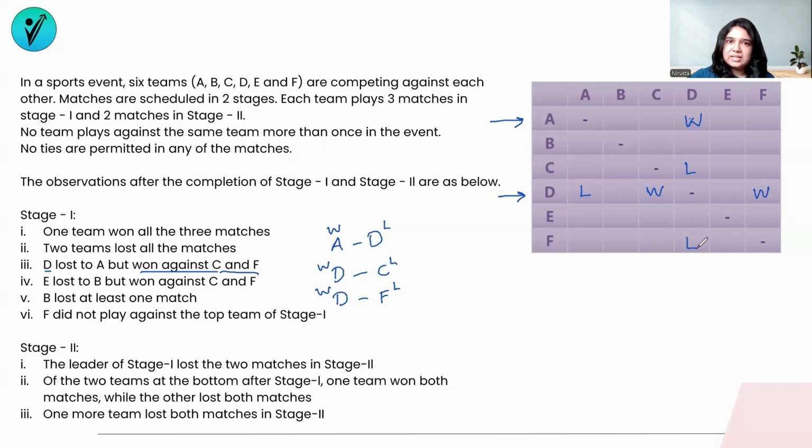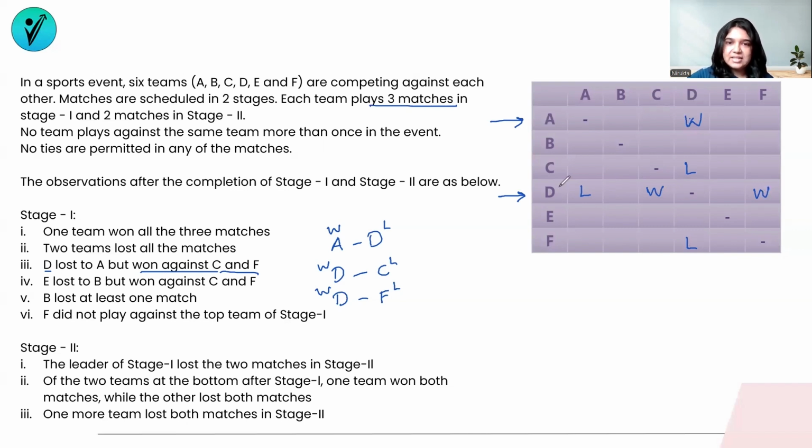Now, before we go to the next condition, if you just notice this particular chart, we know that this is about stage 1. And we also know that there were exactly 3 matches played by each team in stage 1. If I look at the information here, I know that D has already played 3 matches. D has played a match with A, D has played a match with C, and D has played a match with F.